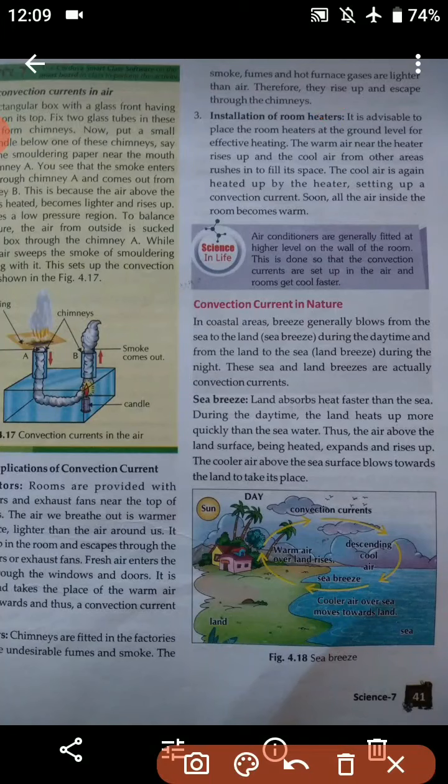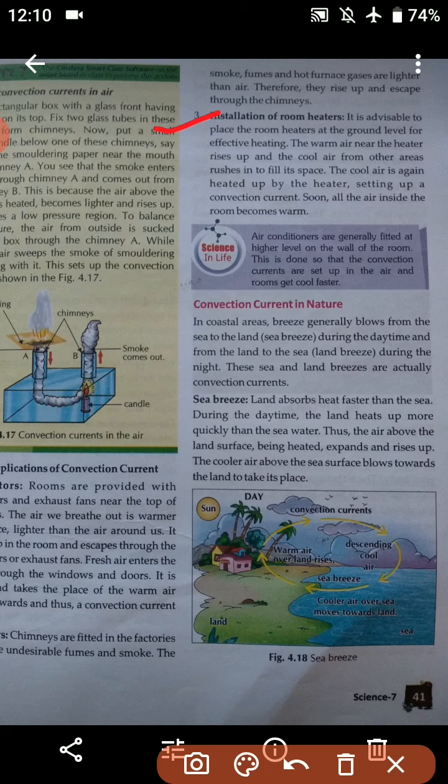So third is the installation of room heaters. It is desirable to place the room heater at the ground level for effective heating. So students, while installing room heaters, we should always install them at the ground level for effective heating.